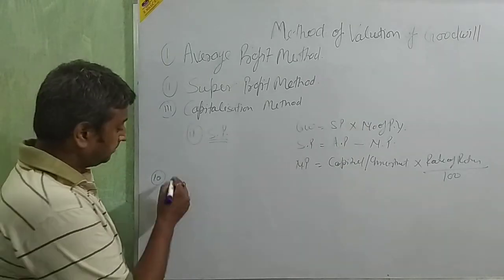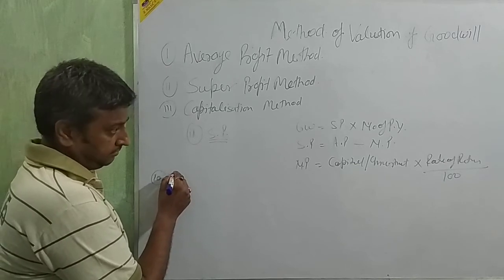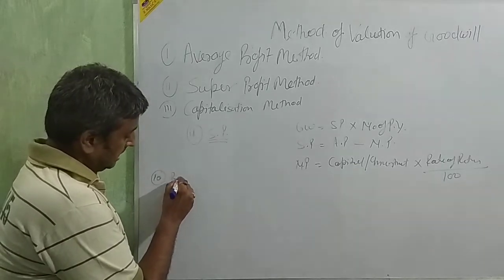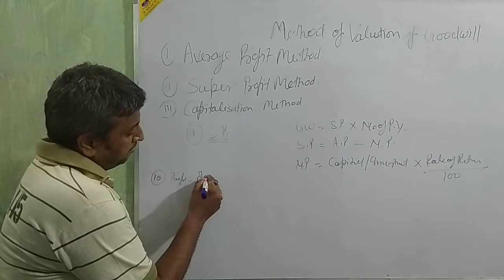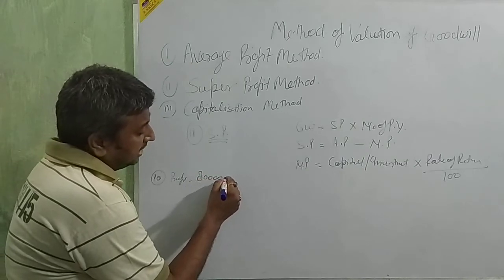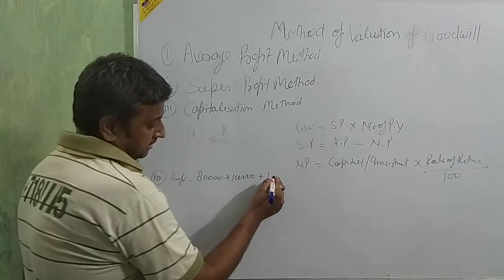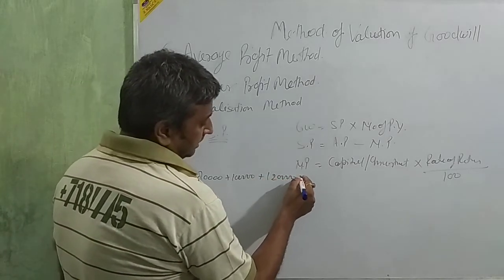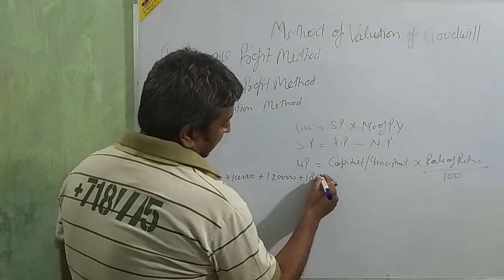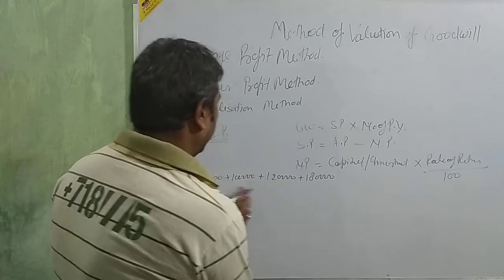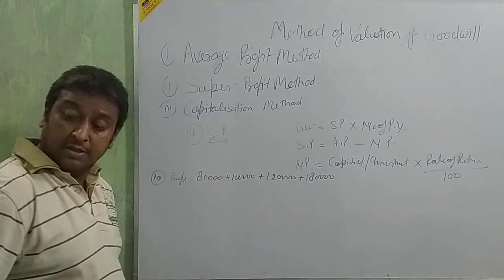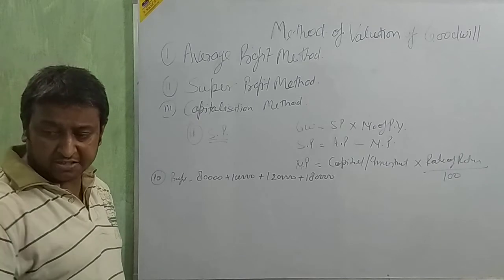A firm earned profits of 80,000, 1 lakh, 1,20,000 and 1,80,000. These are the 4-year profits. All profits, no one is a loss, na? No bracket is there.